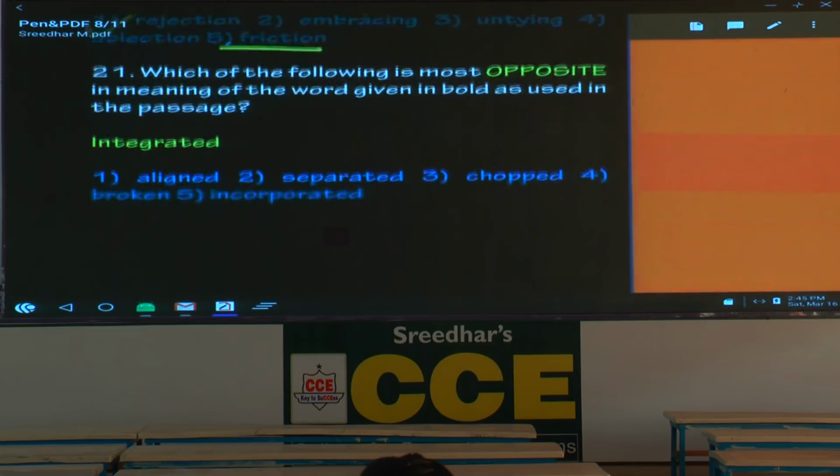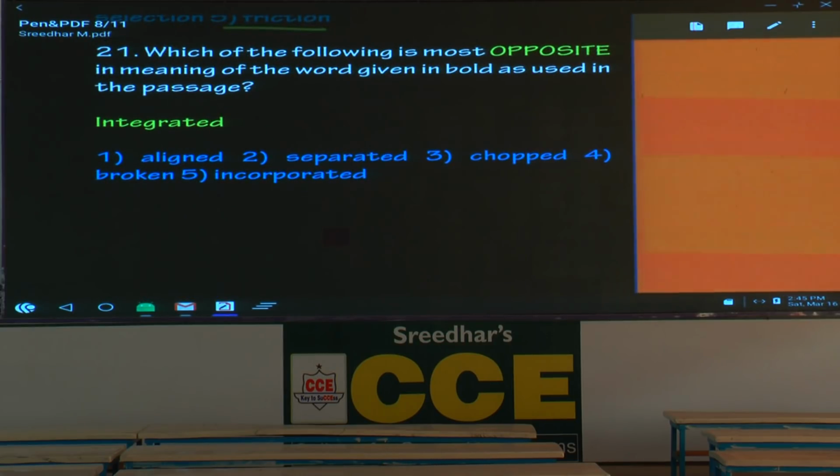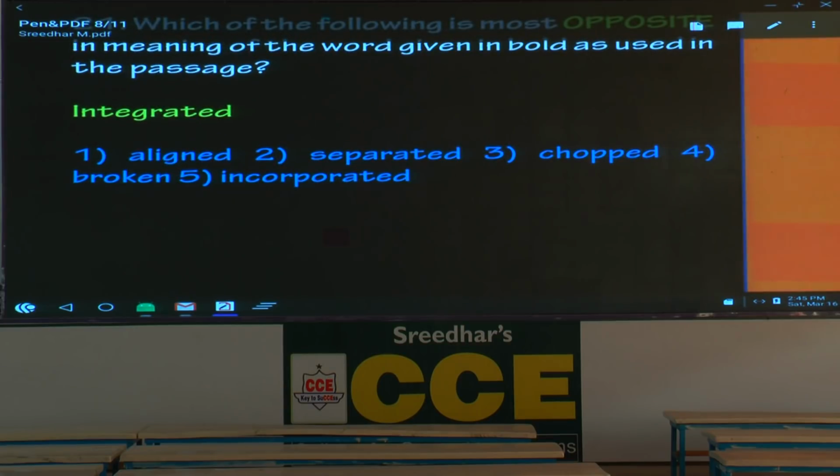Yes. Now, question number 21. Opposite in meaning, what is the word? Integrated. Integrate means what? Combine, join, include. Please write include, combine. Align means be at the same level. Alignment, left alignment, right alignment. Separated, hold that one.